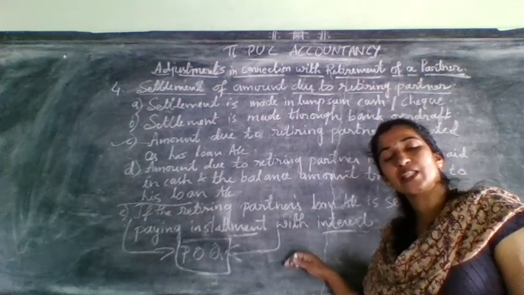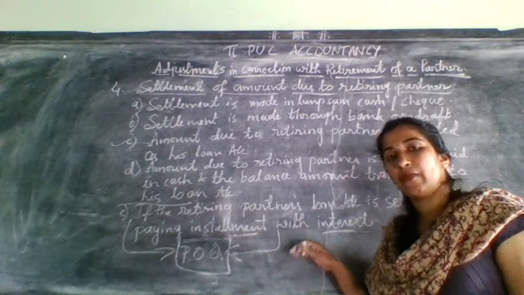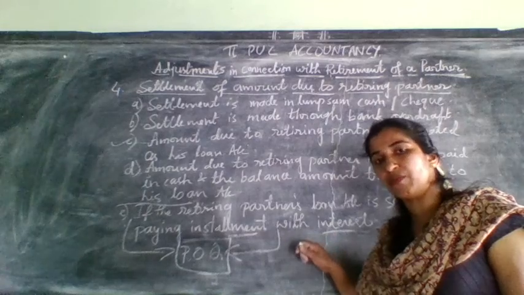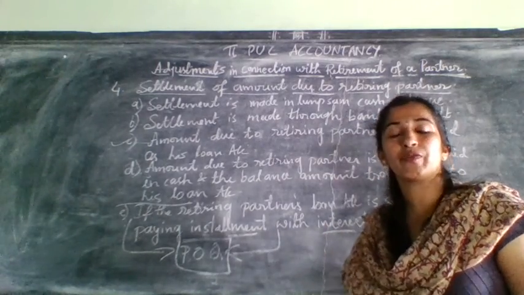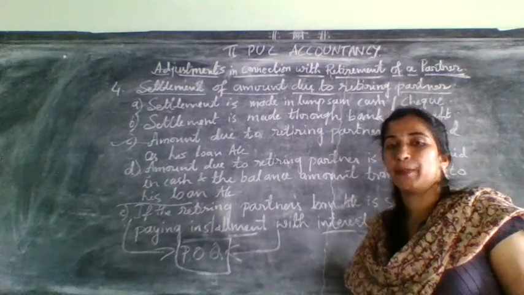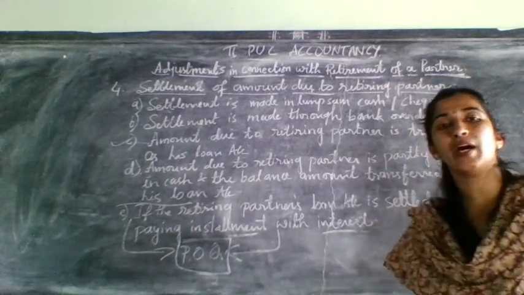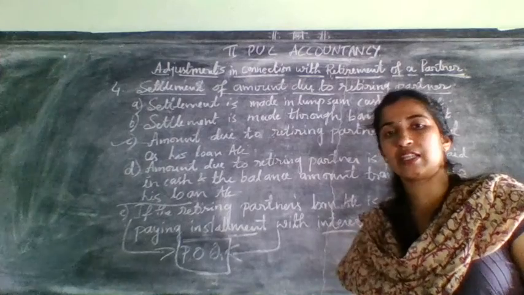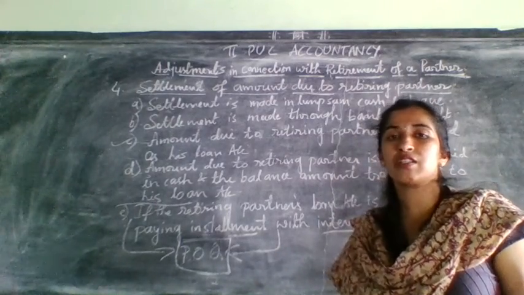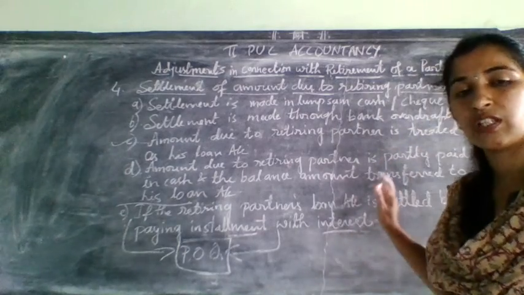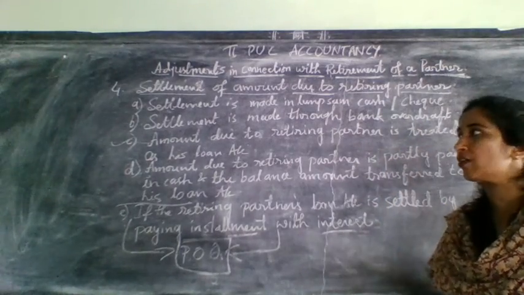So when the adjustment of capital comes in retirement of a partner, definitely you need to open the cash or bank account. For that also they will give you marks. Cash or bank account is necessary when there is an adjustment in partners' capital account. So these are all the theory part of retirement of a partner.